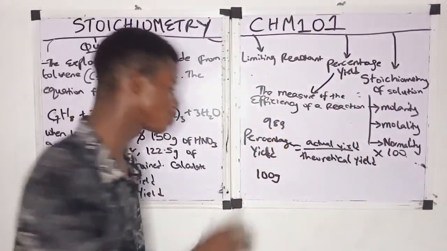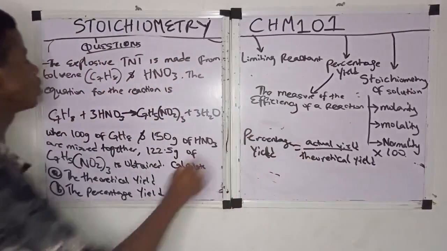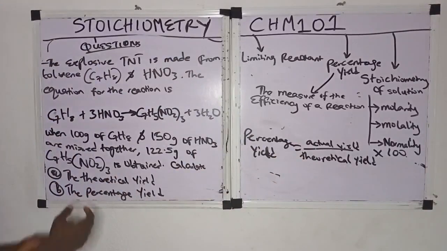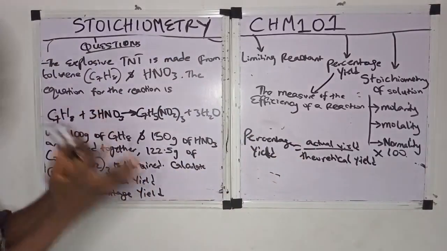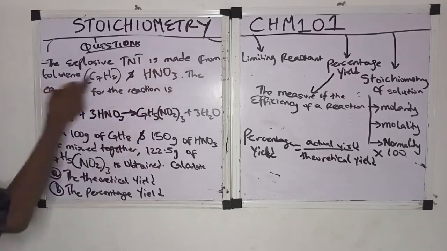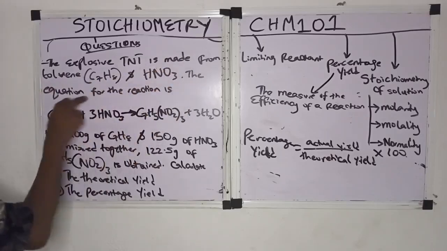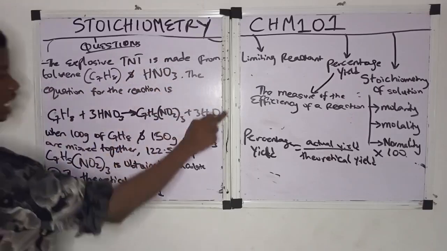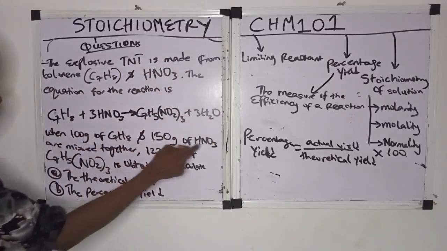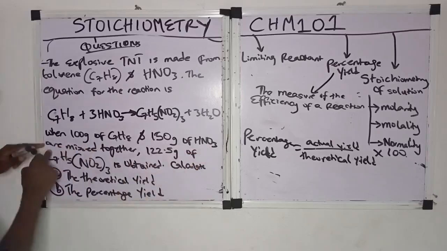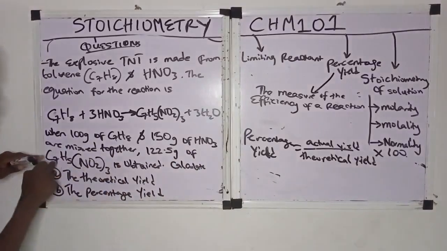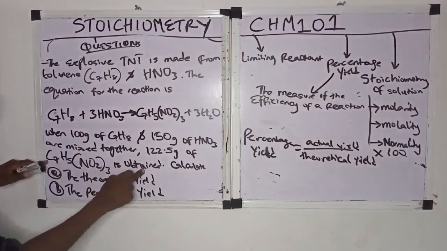So if you look at this question, they said we should look for the theoretical yield, then the percentage yield. They say the explosive TNT is made from toluene and HNO3. This is the equation for the reaction. When 100 grams of toluene and 150 grams of HNO3 are mixed together, 122.5 grams of TNT is obtained.